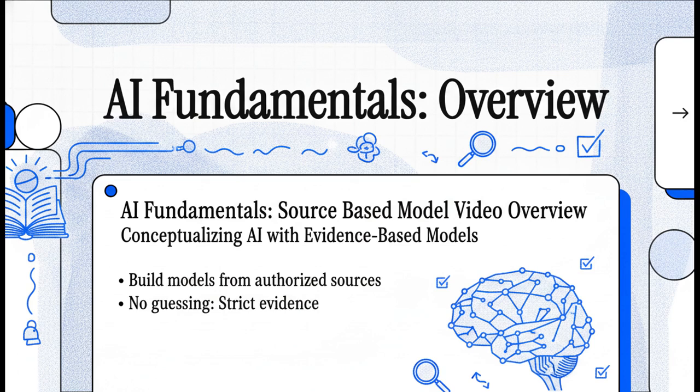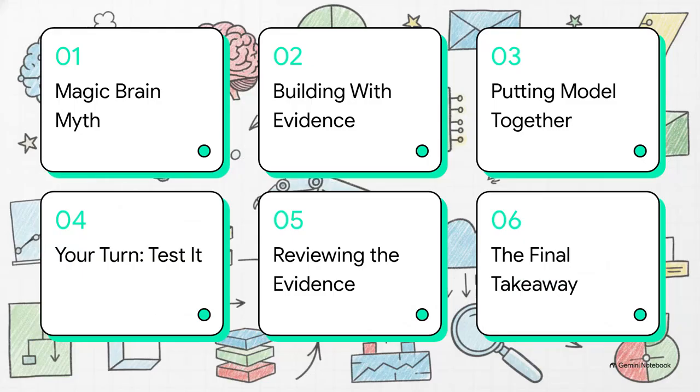We aren't just going to guess or make things up today. We're going to build a solid model using strict evidence from authorized sources. Let's get started. Here's a quick look at our roadmap for this Explainer. First, we'll tackle the magic brain misconception, then build with source evidence, put our model together, give you a chance to test it, review the evidence, and wrap up with a final takeaway.